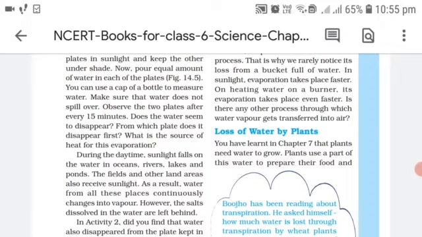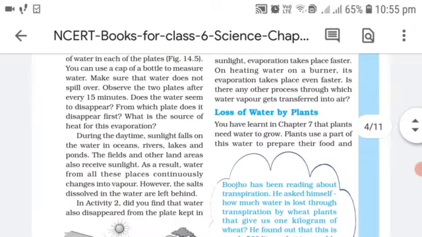Good morning, class. Today we are taking our science class, chapter 15, Water, part 2. So, till now we had discussed how the water disappears due to the process of evaporation, or it changes into water vapor. Now we'll study about loss of water by plants.